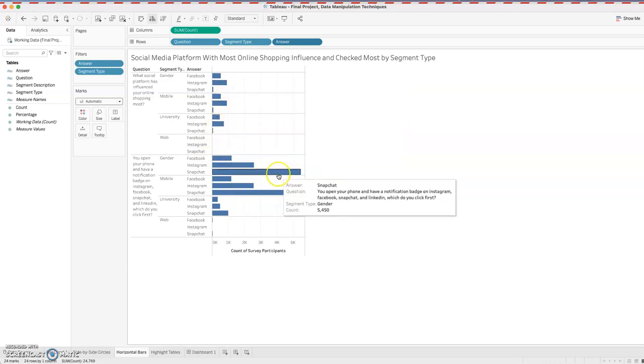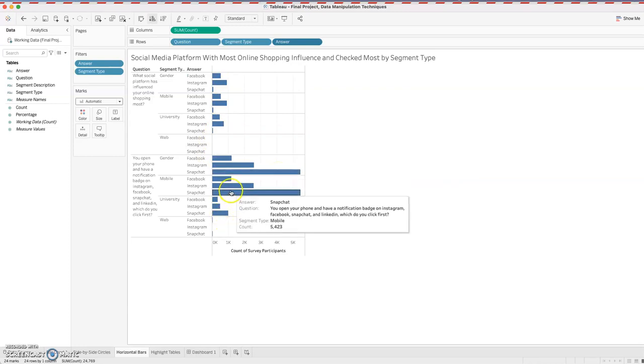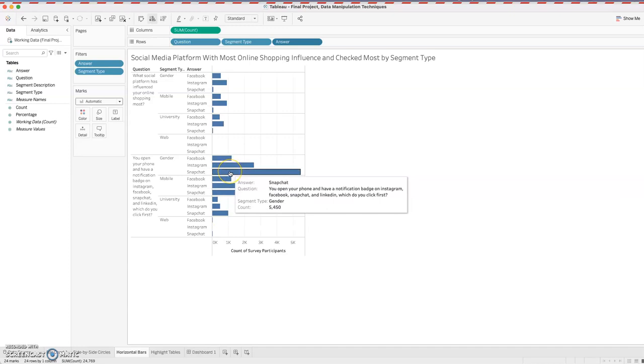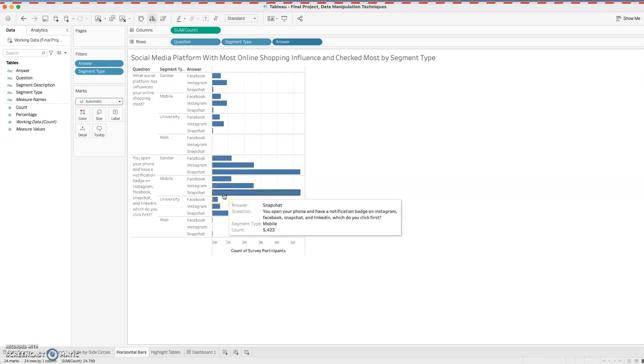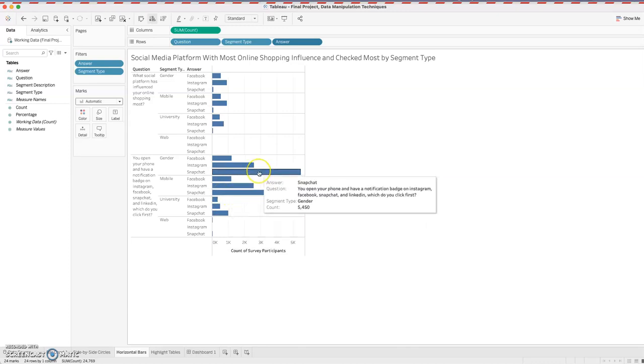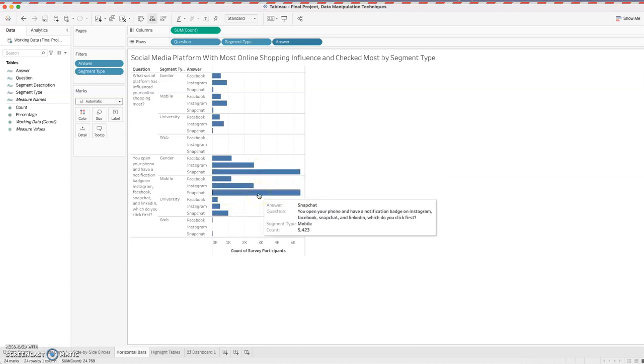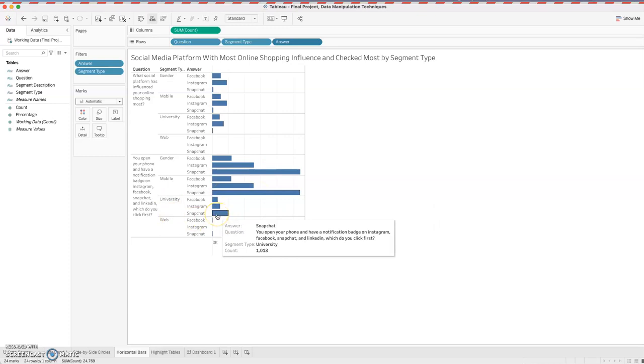And then here, when it comes to notification importance, we see that again, Snapchat is huge, especially for mobile, right on your phone. Makes sense. Snapchat, you don't use it on the computer, you use it on your phone. And gender, so if we knew that they were male or female. Interestingly though, not so much for university students, which I thought would be the highest since we have so many of those participants. And this is categorized by total, by the sum count. Most of them are between gender and mobile, even though most of the participants were from university.